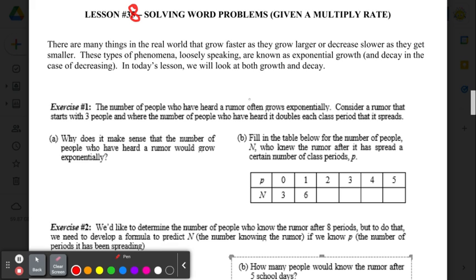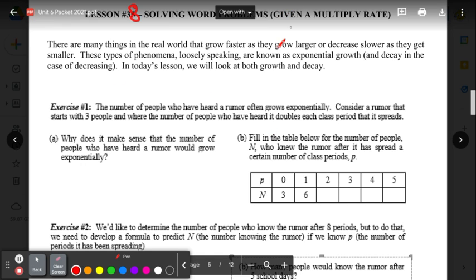So if you look at the paragraph on top, it says there are many things in the real world that grow faster as they grow larger or decrease slower as they get smaller. These types of things are known as exponential growth and decay. So in today's lesson, we're going to look at both. Remember, you need to also include this in your packet and answer the questions on Edpuzzle as you follow along